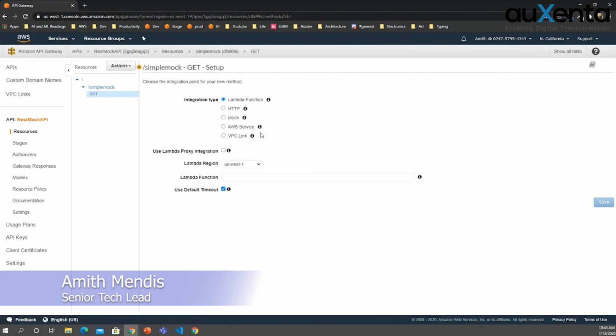Now you can see this API can integrate with Lambda functions, HTTP endpoints. We can create a mock API or AWS service or VPC link, right? For now, we will create a mock. Save.